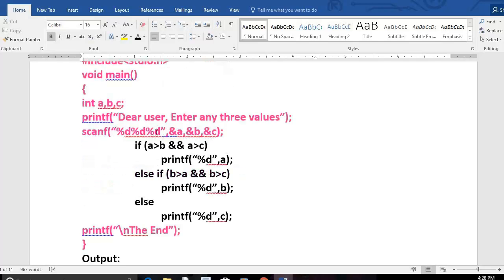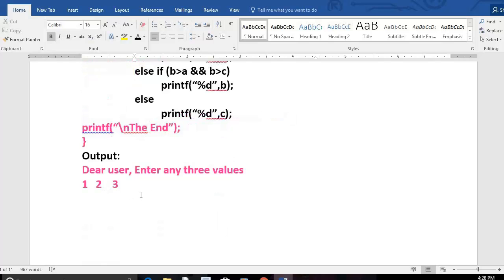Is 1 greater than 2? No, the condition is false. It will not check the second condition at all. Is B, 2, greater than A? No, false at all. Then C will be printed. 3 is the largest number.